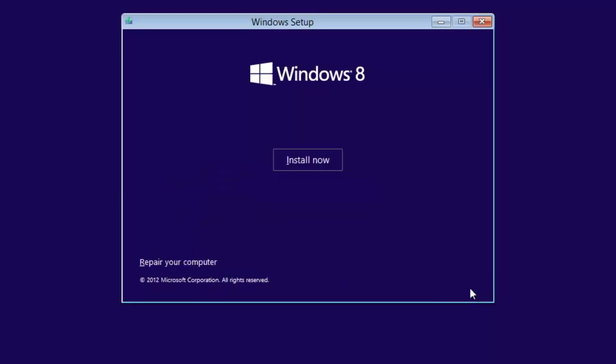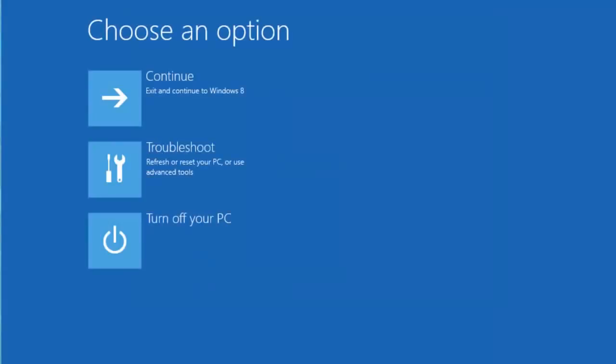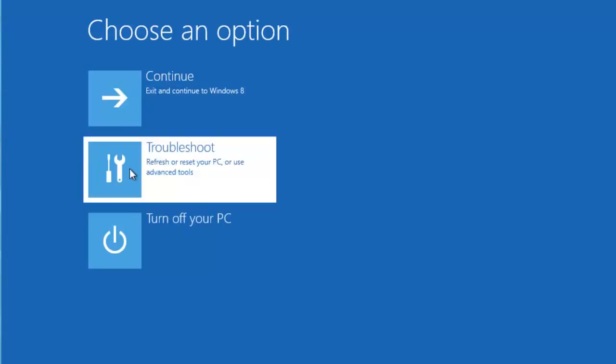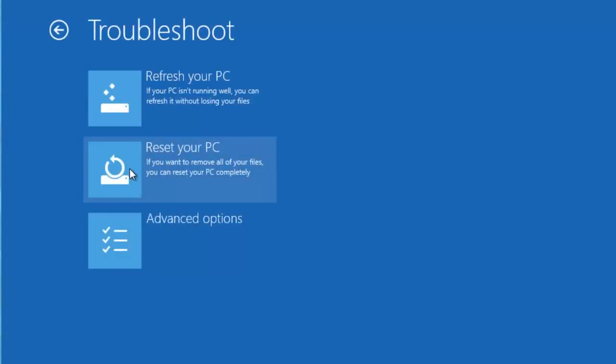Don't click on the Install Now button in the middle of the screen. Instead, click on the Repair Your Computer link at the bottom left of the window. Click on the middle option, Troubleshoot. Then select the top option, Refresh Your PC.